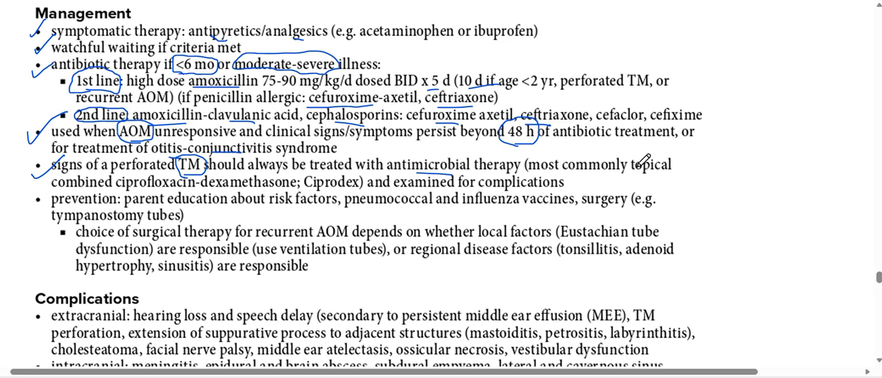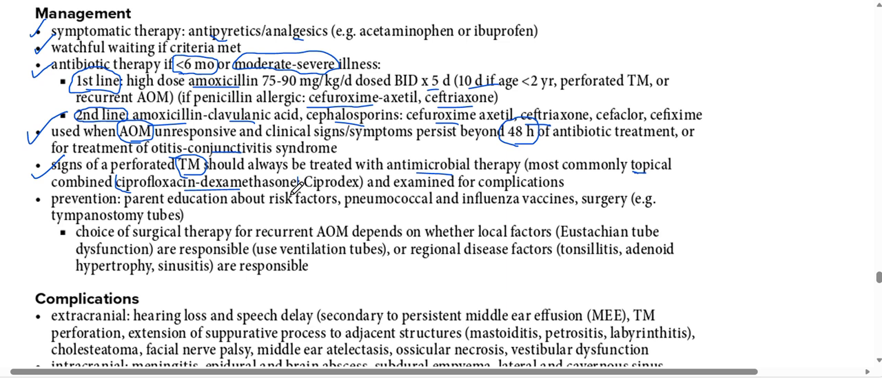Okay, most commonly topical antibiotics like ciprofloxacin and dexamethasone. If the child has a perforated tympanic membrane, now we switch: instead of oral antibiotics we give topical antibiotics. Topical antibiotics including ciprofloxacin, that is a fluoroquinolone, and dexamethasone, and examine for complications.